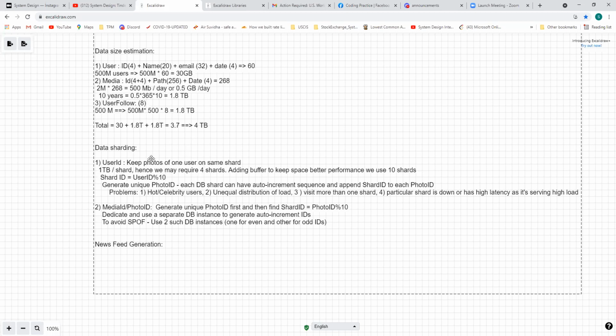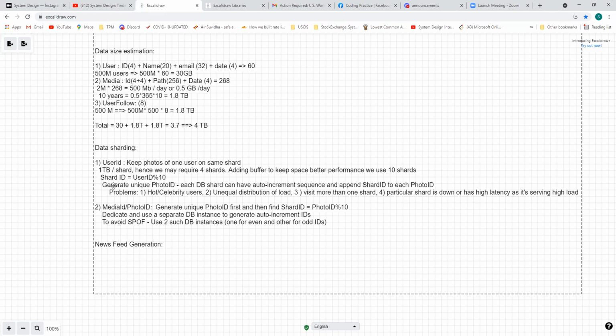If we keep a 1 TB size per shard, we'll need at least 4 shards. But to keep better performance, we can use something like 10 shards, and we can find a shard ID using user ID modulo 10, correct? So that way we can find a shard ID.